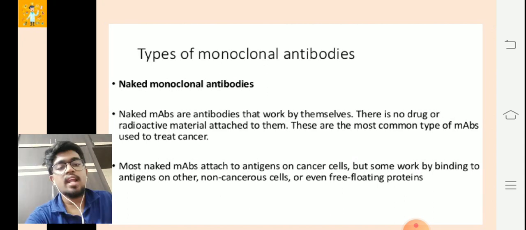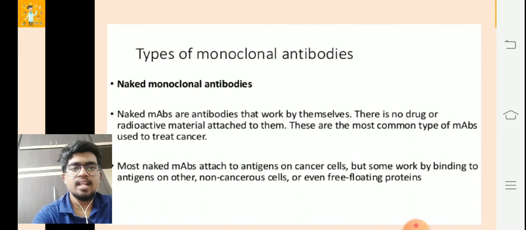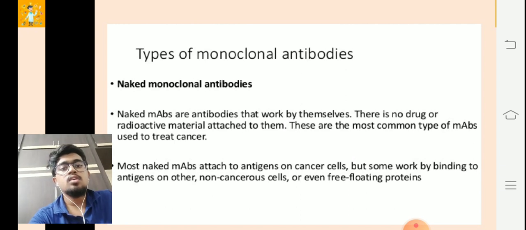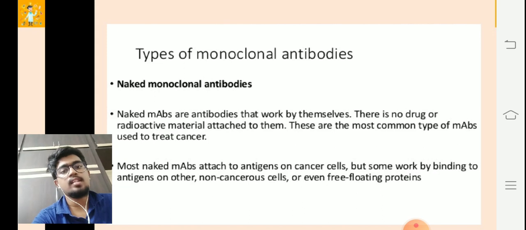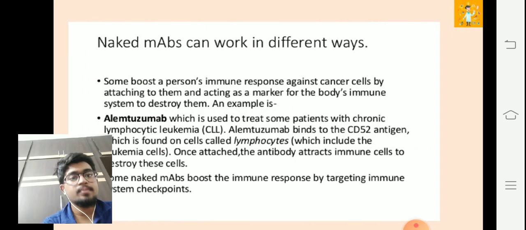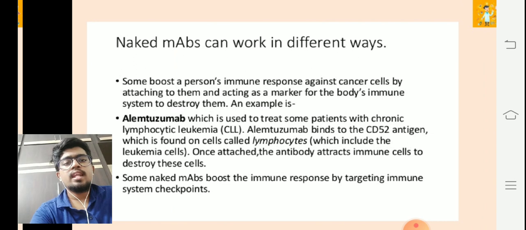Most naked monoclonal antibodies attach to antigens on cancer cells, but some work by binding to antigens on other non-cancerous cells or even free-floating proteins. So this is how the naked monoclonal antibodies act. Some bind to antigens on other non-cancerous cells, but most of them get attached to the antigens on cancer cells. So it's a very important property of these naked antibodies. There are a few different ways in which they act.